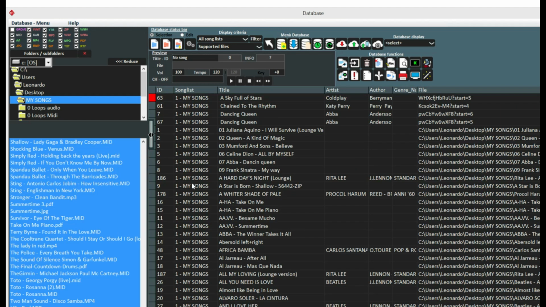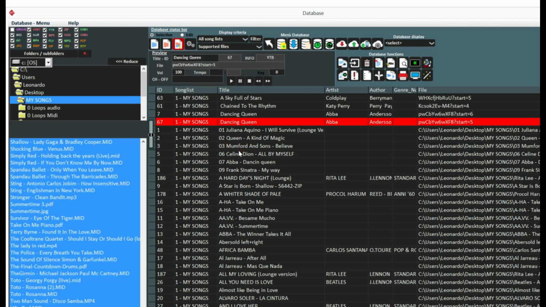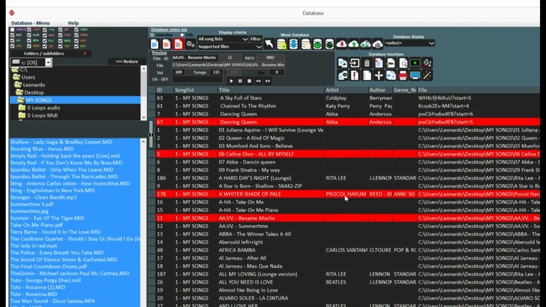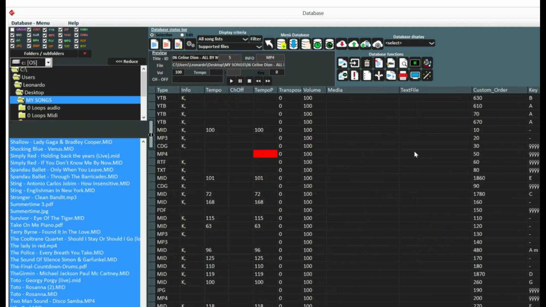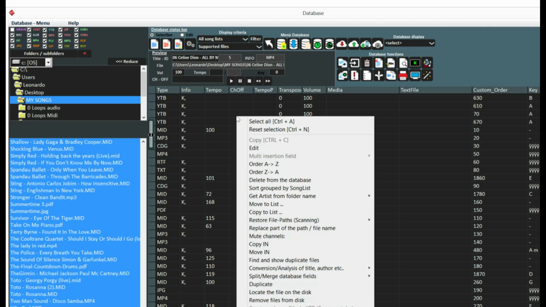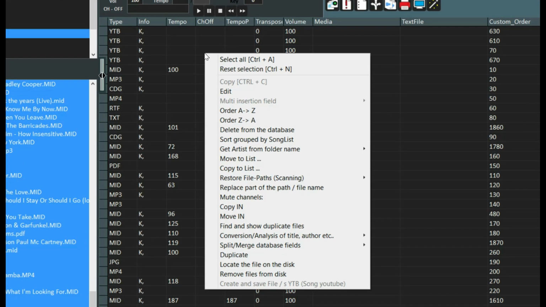Once you've imported the songs into the database, you can move or copy them into another song list, which can be renamed in several areas. Associate texts, PDFs, videos, or images, organize them according to a customized order, and manage them through the several available functions in the database mode.